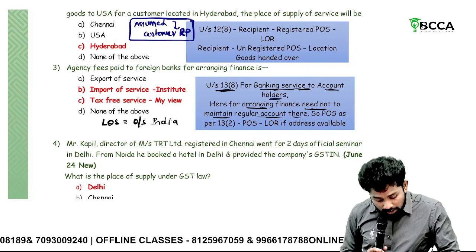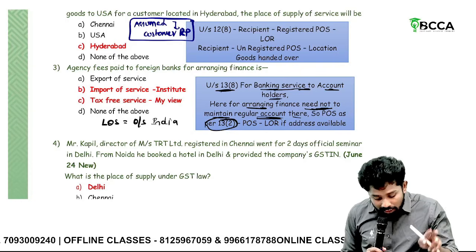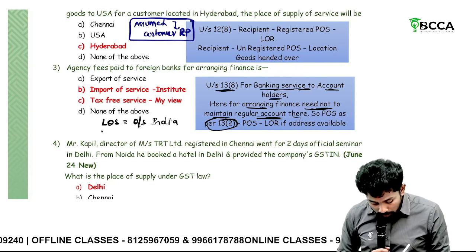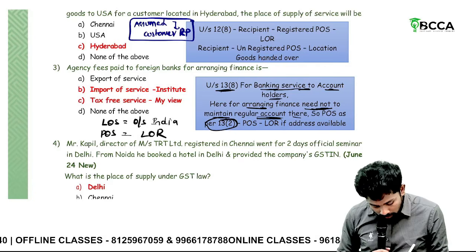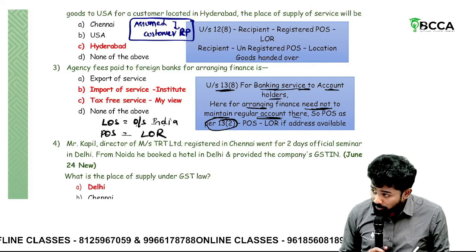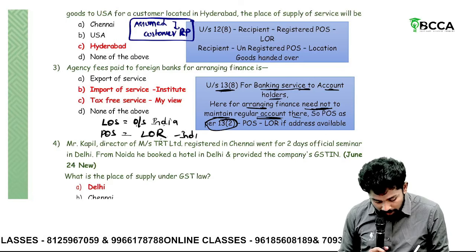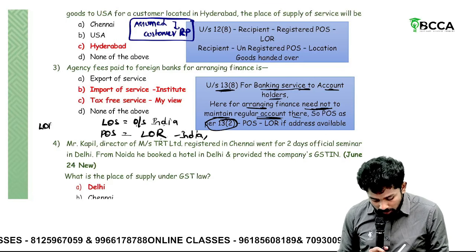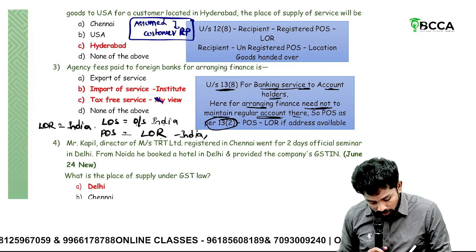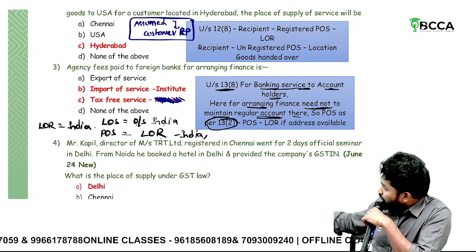Then which section will come into picture? 13 subsection 2 you should take. 13 subsection 2 is what? Address available or not available. Usually when they are arranging and all, address will be available. Address is available, then what? Place of supply equals location of recipient. Location of supplier is outside India. Place of supply is what? Location of recipient. That is nothing but India. And then recipient is also India only. So now the institute answered correct only. So previously I have interpreted wrongly. That's what I want to communicate here. That's why I have taken time. Understand here? Location of recipient is what here?